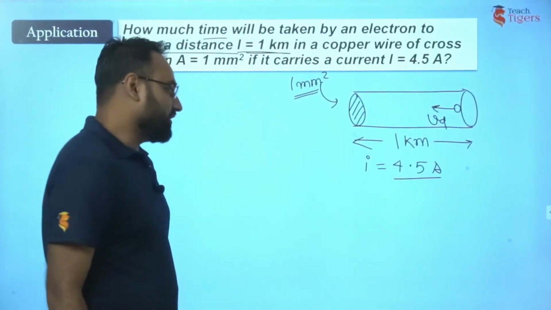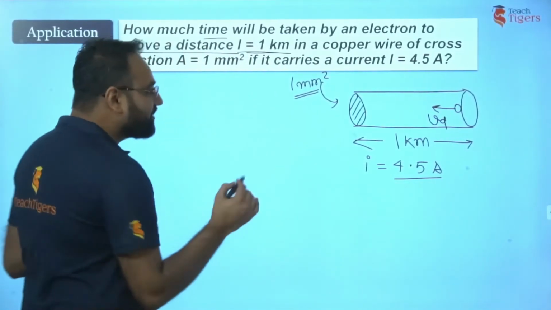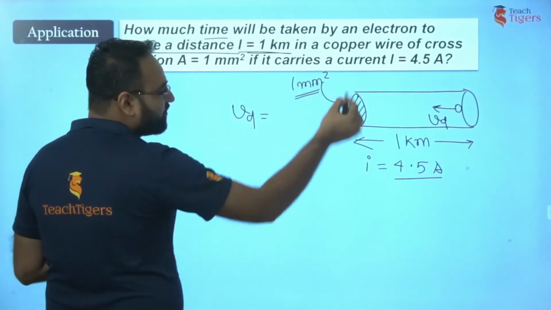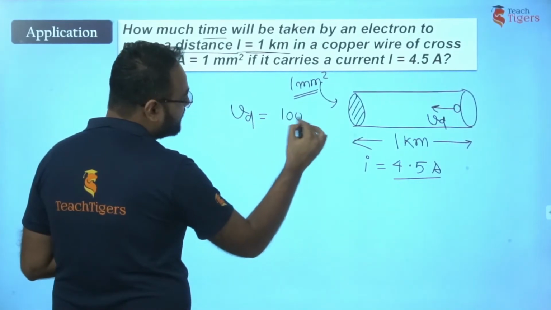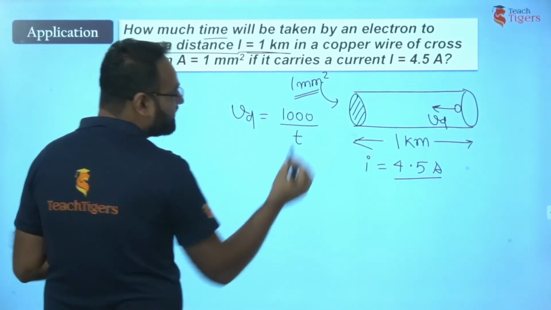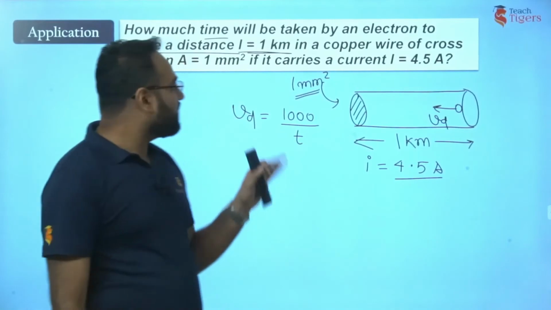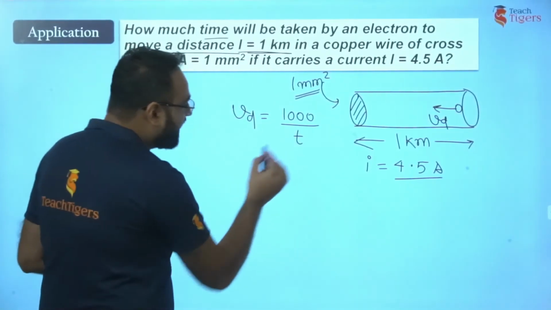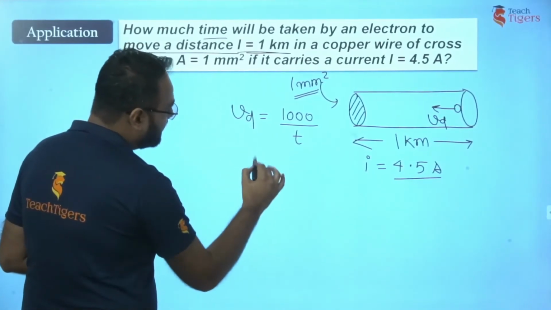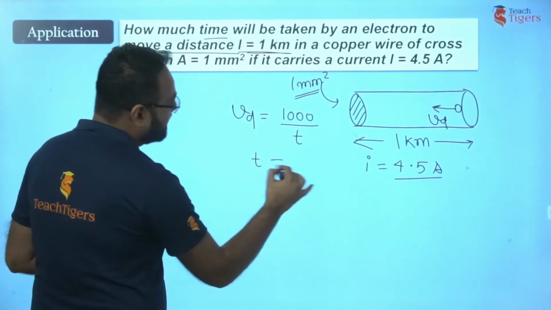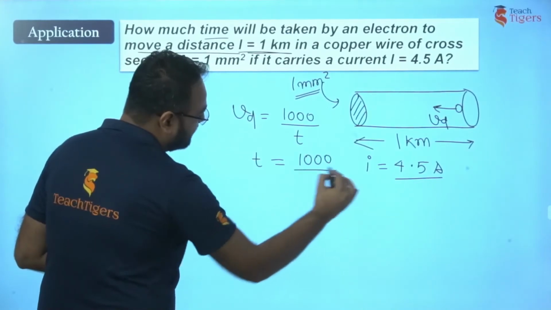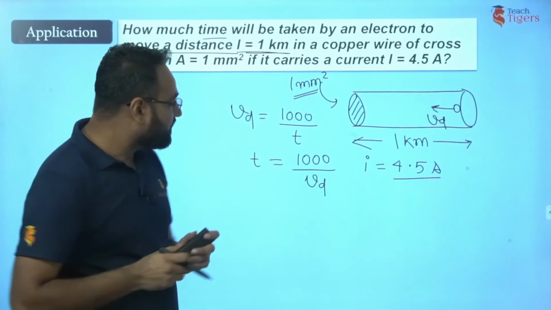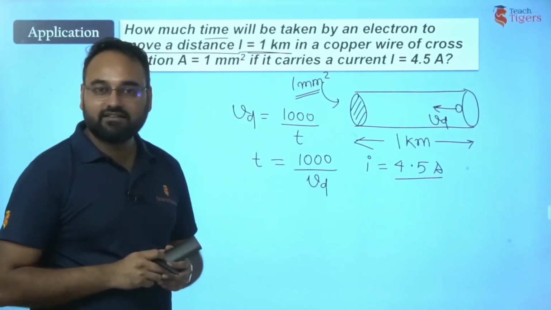So let's see how we can do it. We can relate it with the speed-distance formula. We know speed is equal to distance upon time, which is 1000 meters by time taken t. This time we have to find. Now, if you have to find this time t, it will be 1000 by Vd. Now, do we know this Vd?